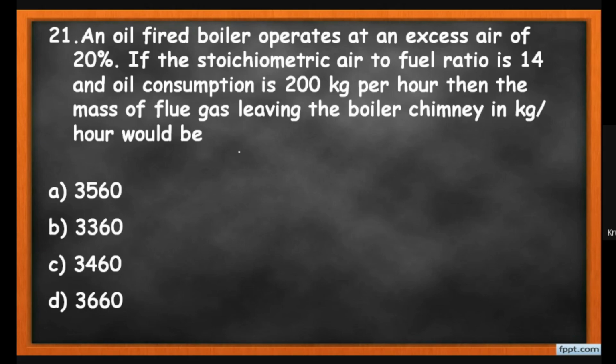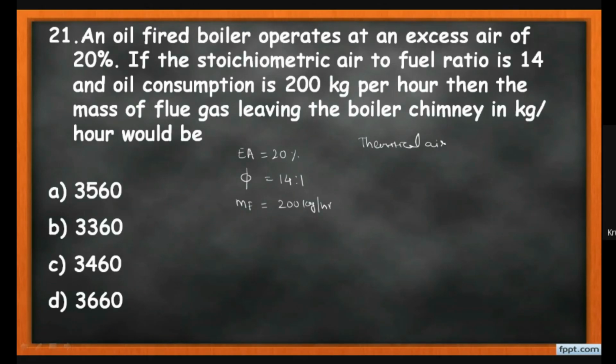So here the excess air percentage is given, that is 20%, and the stoichiometric ratio is given, that is 40:1 for the diesel. The mass flow rate of the fuel is also given, that is 200 kg per hour. So students, first we calculate the theoretical air required.